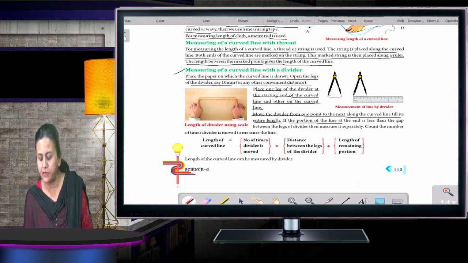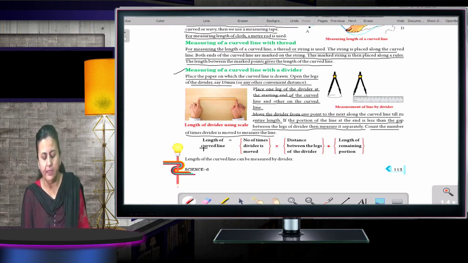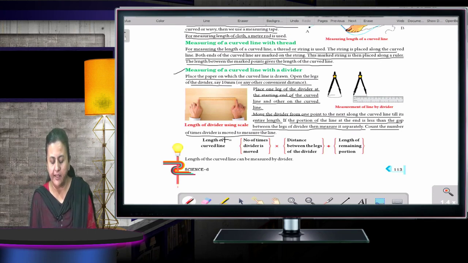If the portion of the line at the end is less than the gap between the legs of the divider, then measure this separately. Count the number of times the divider moves to measure the line. See, here it is given: length of curved line is equal to the number of times the divider is moved times the distance between the legs of the divider, plus the length of the remaining portion. That is the way you are going to find the length of a curved line using a divider. Now moving to the next one.